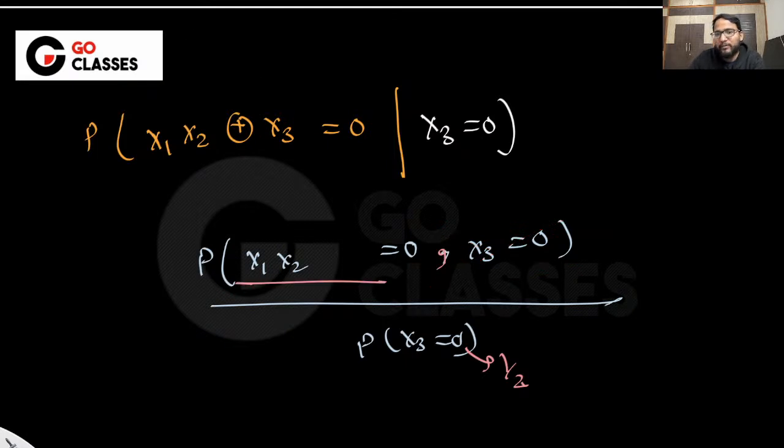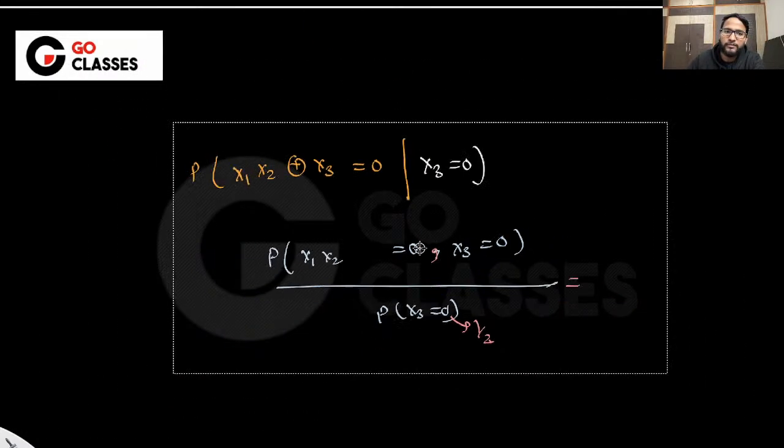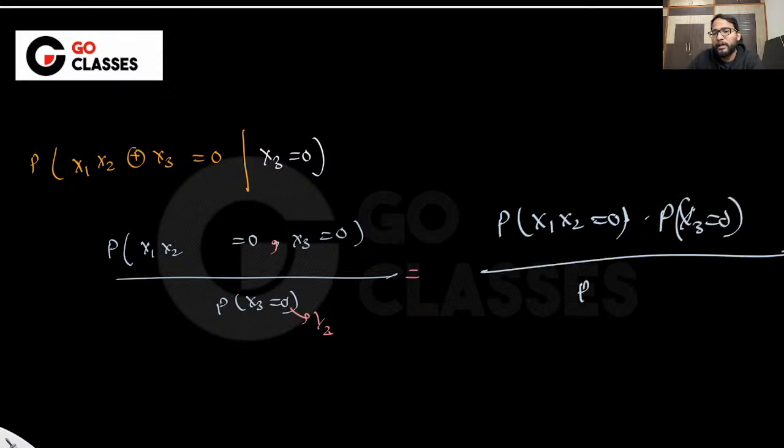Now these have become independent. Now you just open this up, right? You just basically say x1 x2 equal to 0 into x3 equal to 0. Now how can you open this up, how can you do the multiplication? Because now the things are independent, right? Now you cut this out, and the same thing you are getting, which is 3 by 4, right?